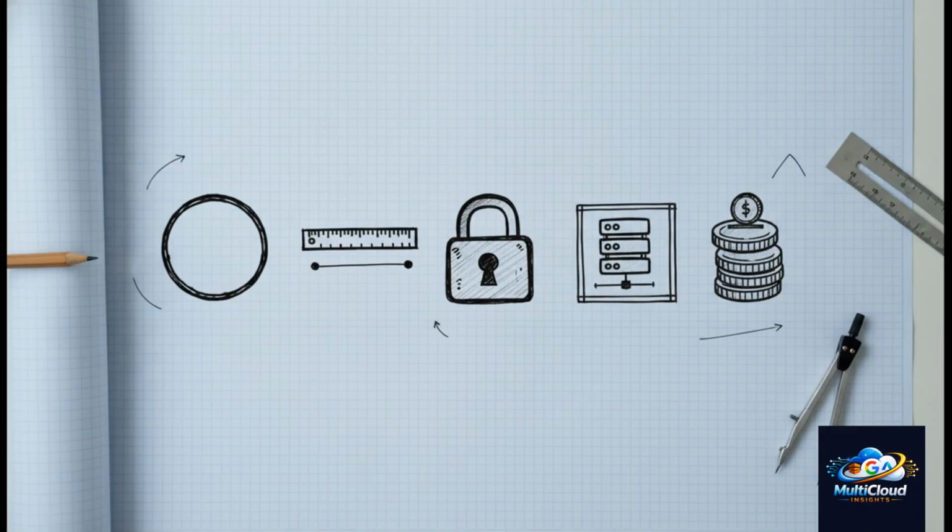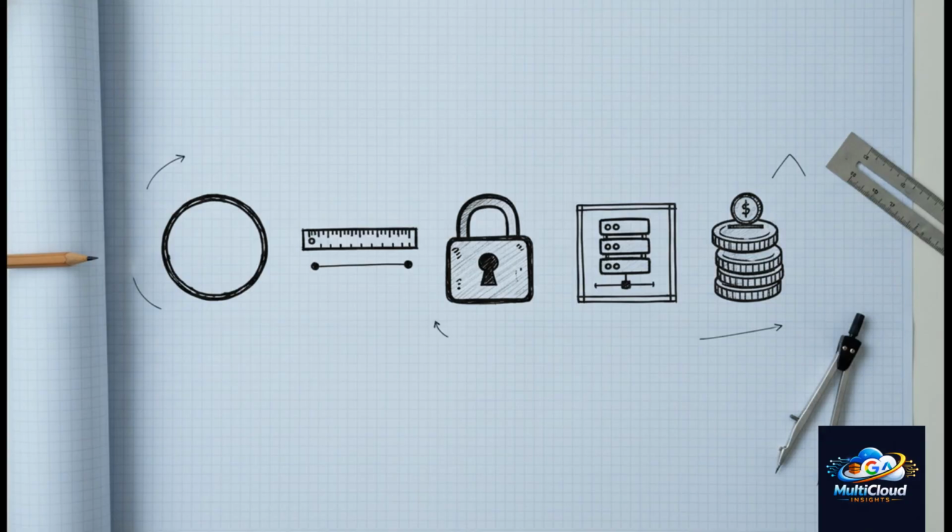Simplicity, because complex networks break in brilliantly complex ways that are nearly impossible to debug under pressure. Least latency, which means strategically placing workloads exactly where they need to be to minimize hops and physical distance. Security, enforcing strict zero-trust network boundaries right at the subnet level. Fault isolation, designing cellular architectures so a failure in one network segment never cascades to another. And cost optimization, meticulously routing data flows to avoid those massive egress traps we just talked about.